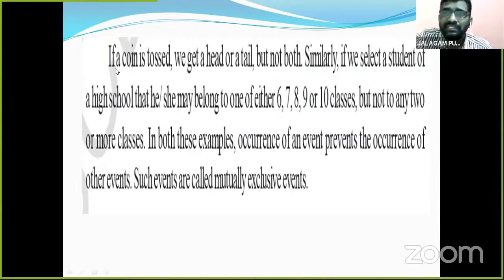Children, now we will discuss this: if a coin is tossed, we get a head or a tail, but not both. See children, if we take a coin and toss it, it may be head or tail, but not both.